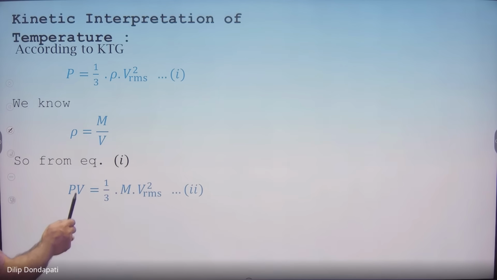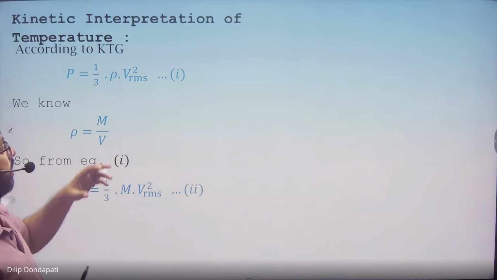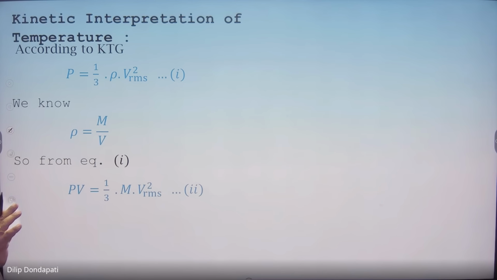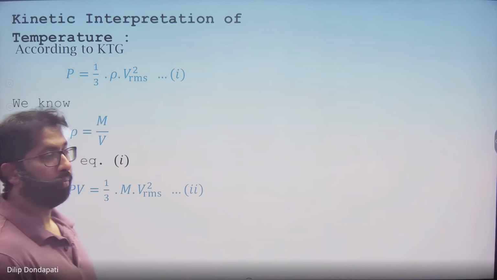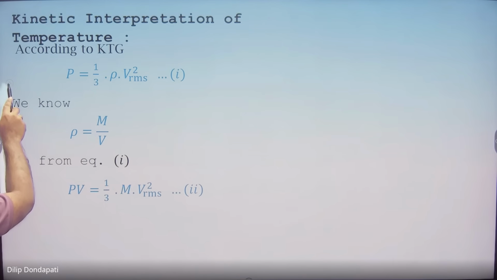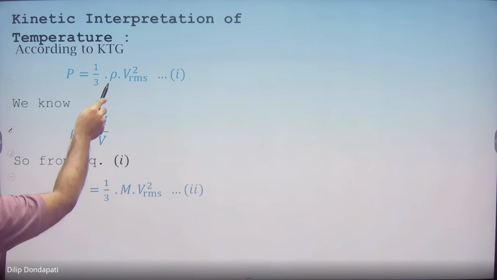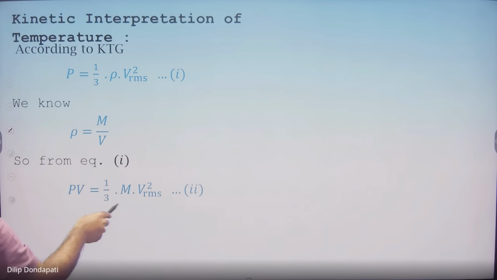Our intention is to find the temperature and kinetic energy. What's capital M? Capital M is the molar mass. Now look, in PV, density equal to mass by volume. In place of density, I substituted M by V, and cross multiplied V.